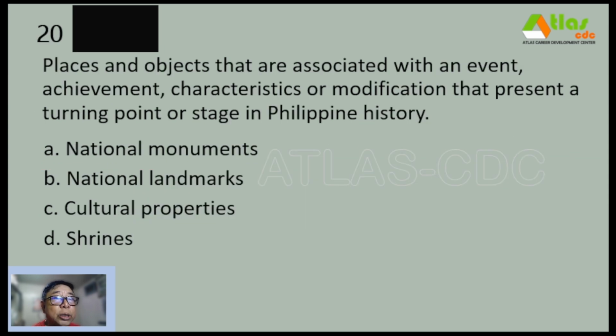Number 20. Places and objects that are associated with an event, achievement, characteristics, or modification that present a turning point or stage in Philippine history. A. National monuments. B. National landmarks. C. Cultural properties. And D. Shrines.